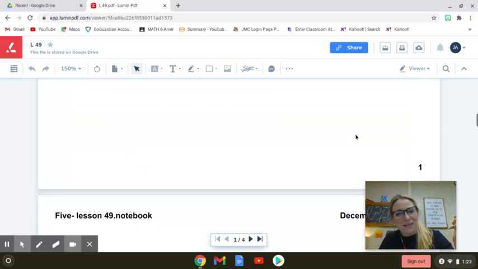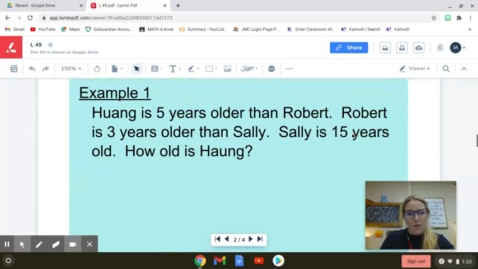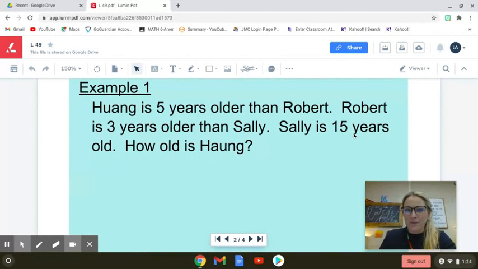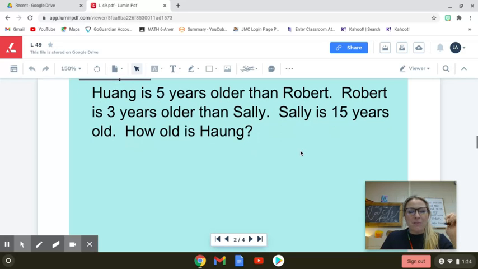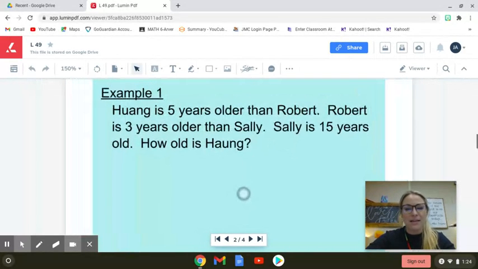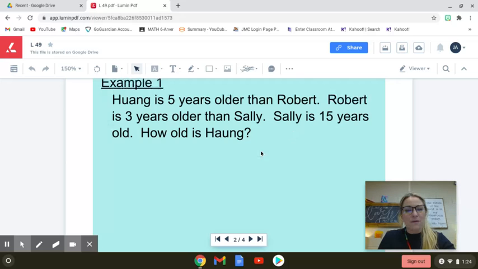Let's take a look at our first example here. Huang is 5 years older than Robert. Robert is 3 years older than Sally. Sally is 15 years old. How old is Huang? I won't even ask you to pause this quite yet. I'm going to walk through this as an example, and I think this one does a fine job setting us up for working backwards. So I'm going to start here. Ultimately, we're looking for how old Huang is, but our last piece of information is that Sally is 15 years old. I'm just going to use abbreviations.